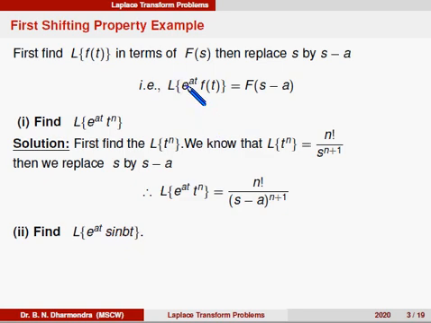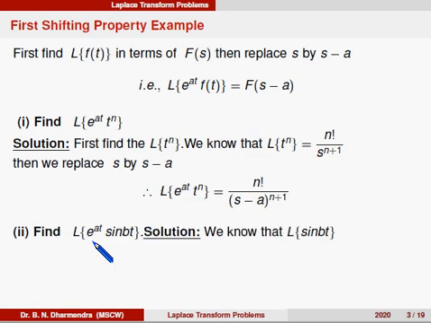First we find what is Laplace of f of t as a function of s, that is f of s. Then we replace s by s minus a. Here also the exponential is positive, that is e power at, so we replace s by s minus a.